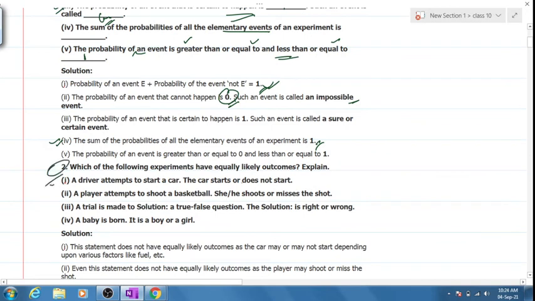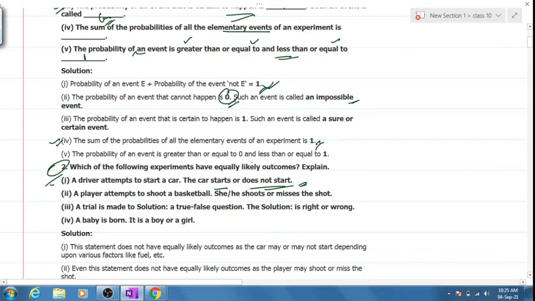Which of the following experiments are equally likely outcomes? And explain. A driver attempts to start a car. The car starts or does not start. What do you think? Is it equally likely or not? Why? Because it depends on a lot of factors, right? That the battery is there or not, or the petrol or the fuel is there or not, right? So it's not equally likely.